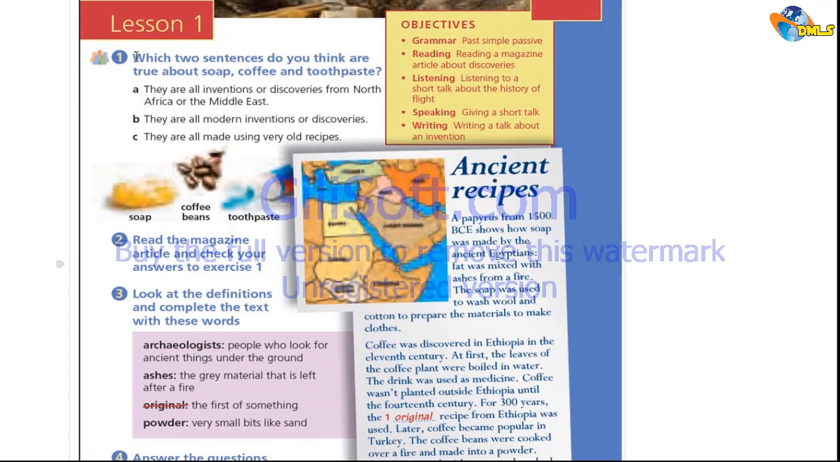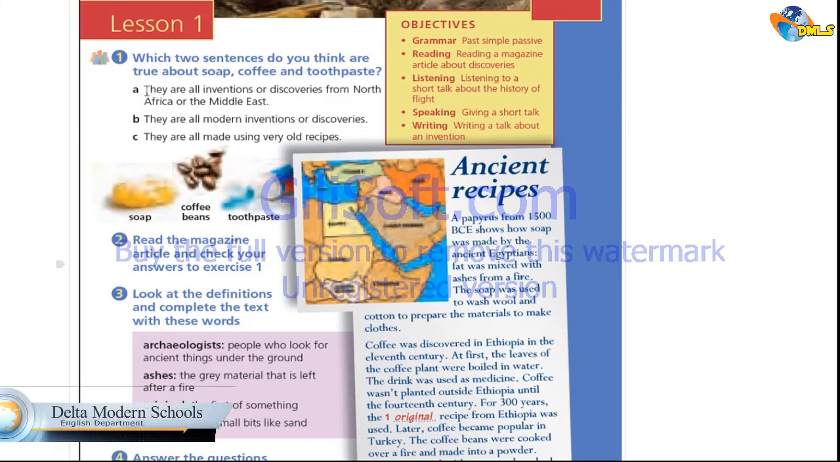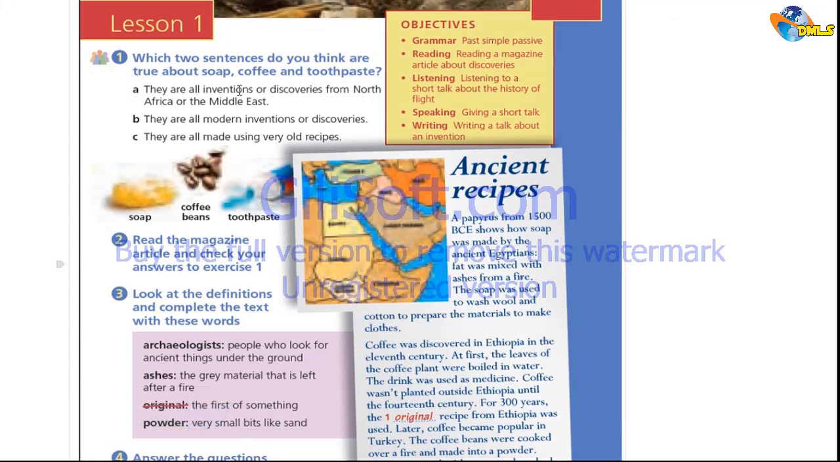That's exercise 1. Which two sentences do you think are true about soap, coffee, and toothpaste? Let's read the options to check out where are the right ones, where are the mistaken ones, and then decide later. A, they are all inventions and discoveries from North Africa or the Middle East. B, they are all modern inventions or discoveries. C, they are all made using very old recipes. There is a picture of the soap, there is a picture of some coffee beans, and there is toothpaste.